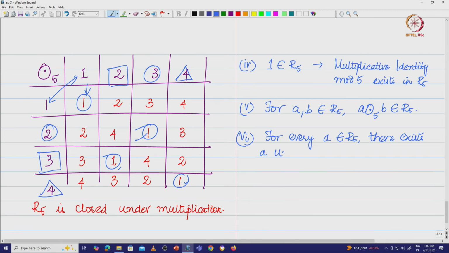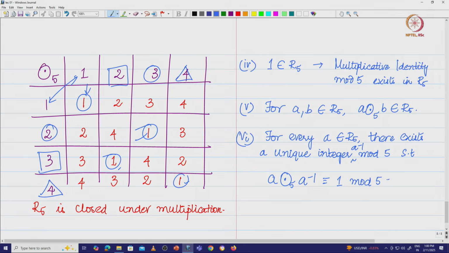So, I will say a unique integer mod 5 such that A into, let us say, A inverse, let me call this A inverse mod 5. So, let me put that in the notation that we had. We are going to have A multiplication modulo 5 into A inverse basically gives me 1 mod